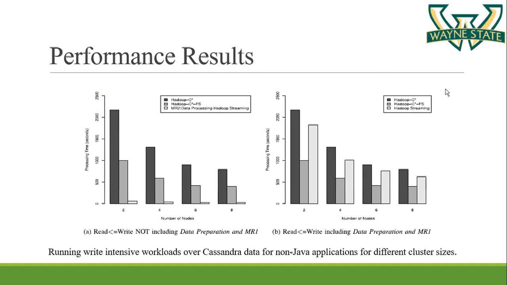After upgrading the cluster size, you can see the performance of Hadoop streaming is way better than Hadoop C and extended Hadoop C. Hadoop streaming performs 35 times faster than Hadoop C and 16 times faster than extended Hadoop C, for two nodes.